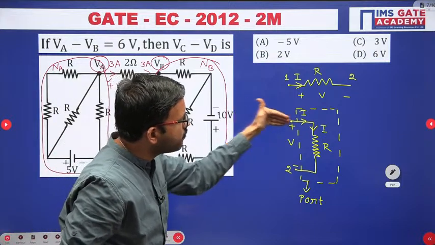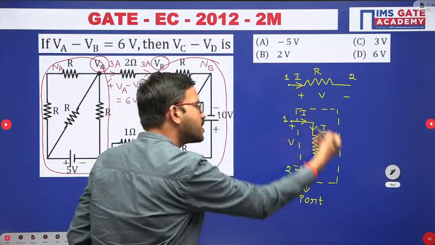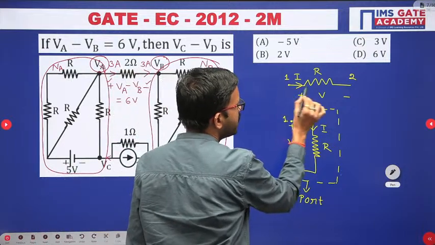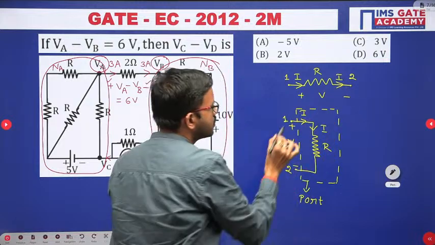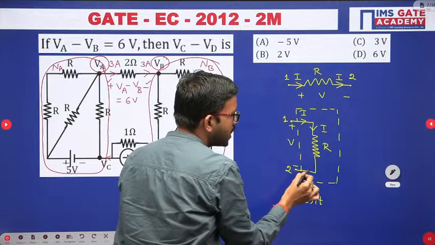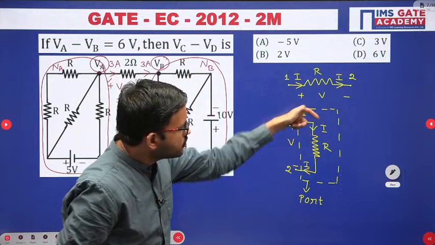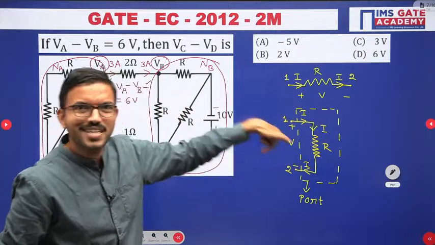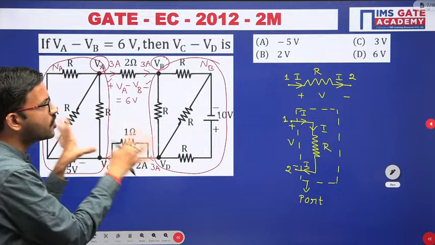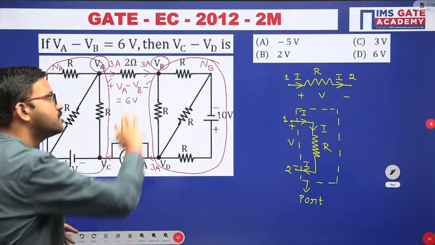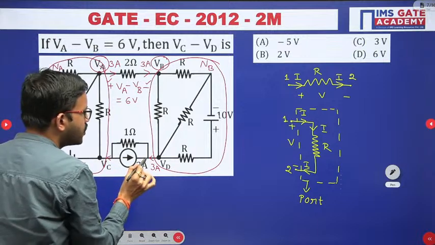With the help of one terminal, whatever current is entering that network, the same current should leave. You can observe here, current I is entering, current I is coming to this particular node, and the same current I is coming like this. That means from terminal 1 if current leaves to terminal 2, the same current is entering. With this understanding, I hope all of you got clarity on how we can apply KCL to a particular network.